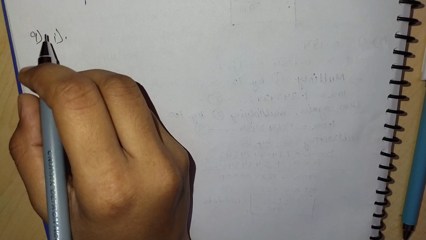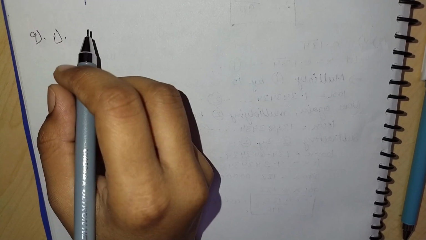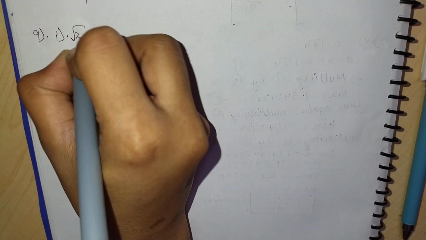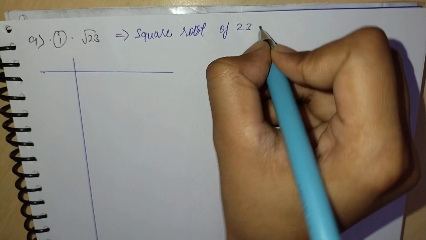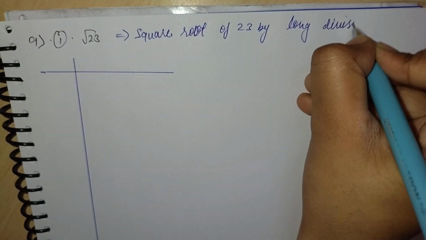Now the ninth question is, classify the following numbers as rational or irrational. First part is under root 23. So the square root of 23 we will find by the long division method.